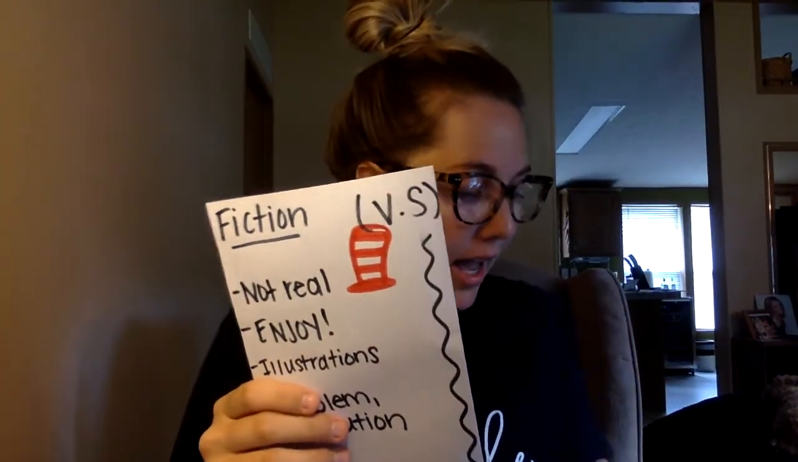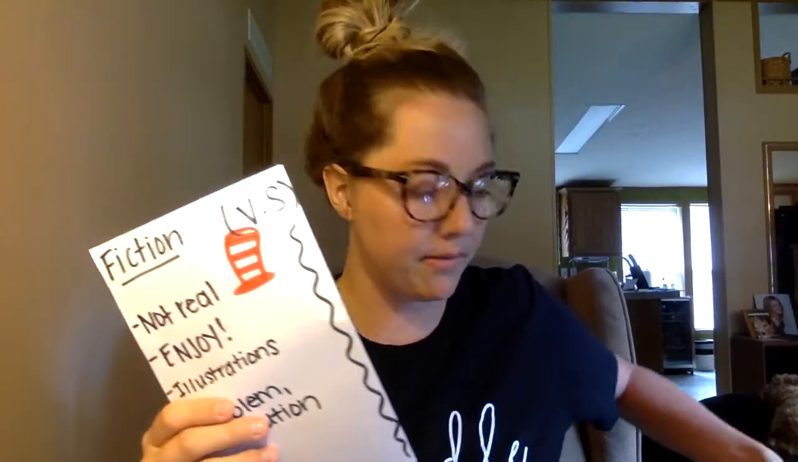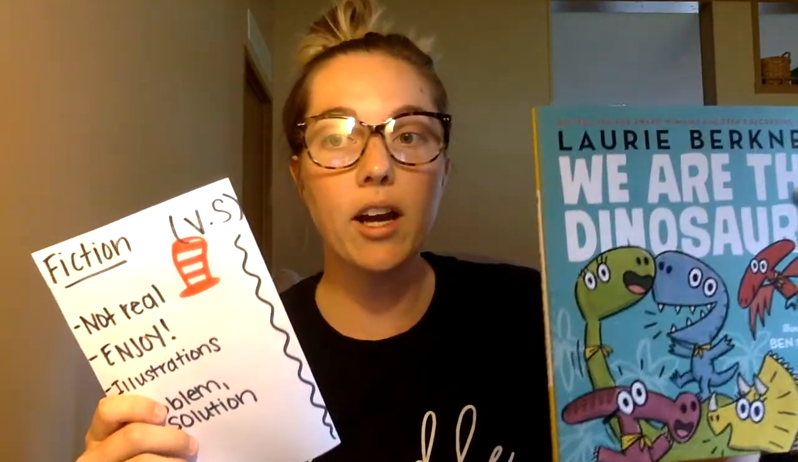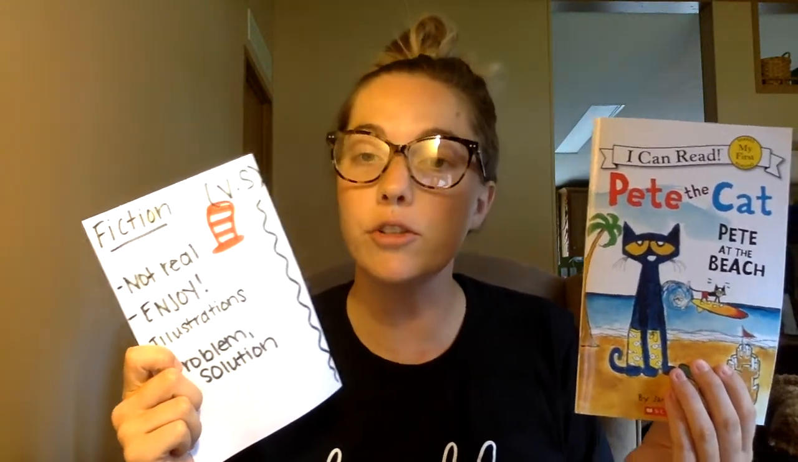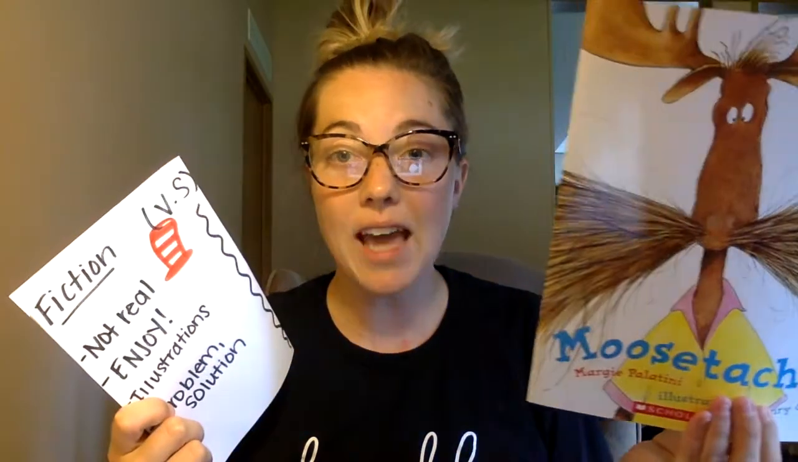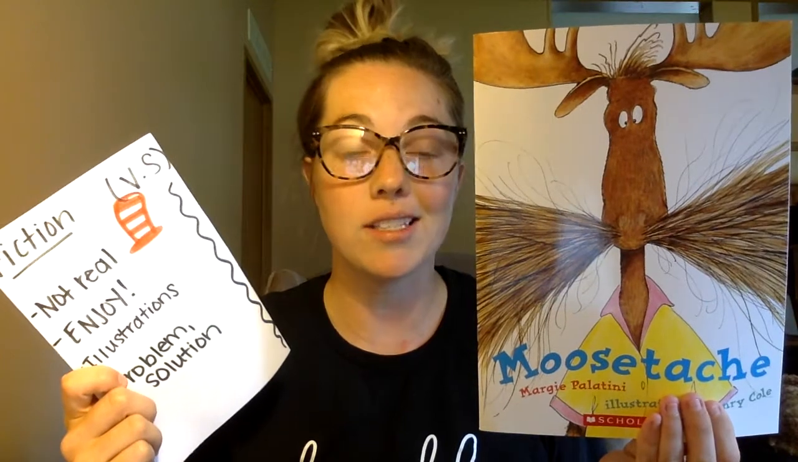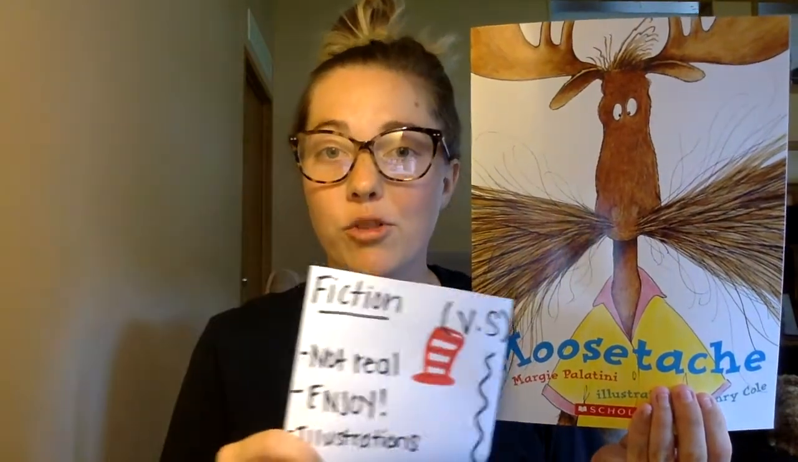So kind of think of some fiction books that you guys might have at home. I have a couple fiction books over here, like We Are the Dinosaurs. There's a lot in that book that's not real. Pete the Cat books are fiction. We read them for enjoyment. Sometimes there's a problem and a solution. They're not real. I have Moustache. Moustache is a fiction book. It's not real.